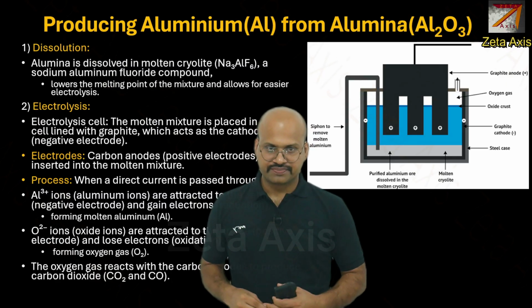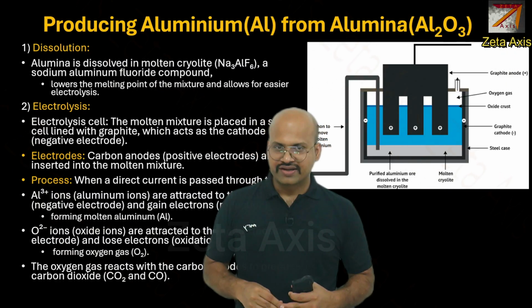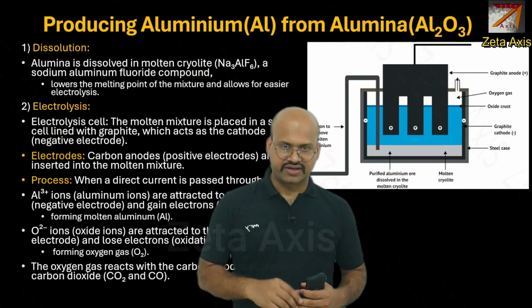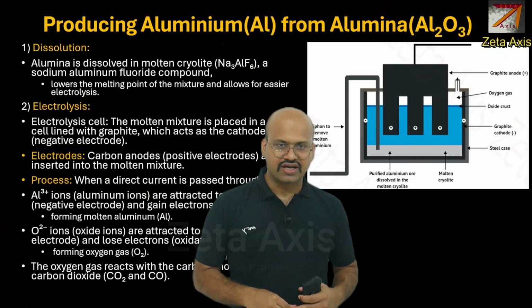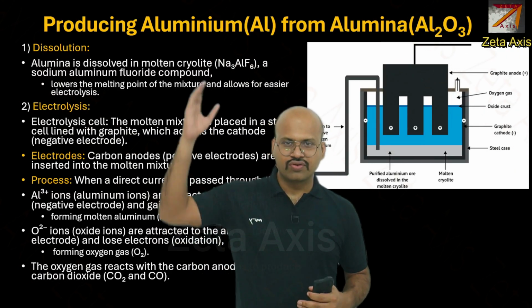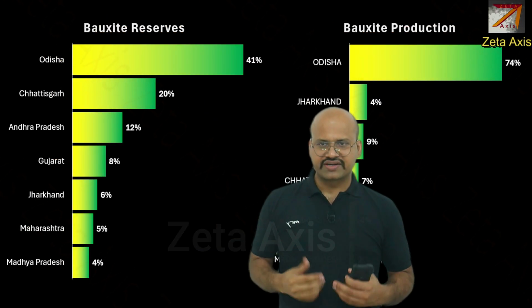to aluminium. Therefore, generally, aluminium plants are located near a source where there is cheap electricity, generally hydroelectricity. So you will see that in Odisha, near Hirakud Dam, there are quite a few aluminium producing plants. So let's see the bauxite reserves.